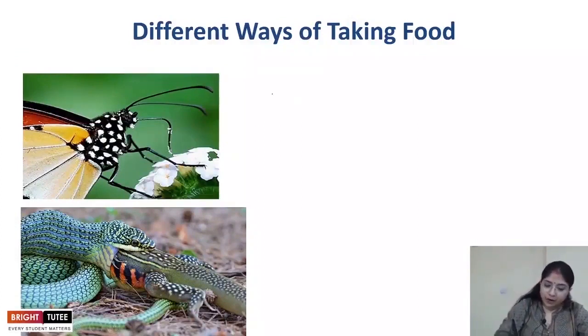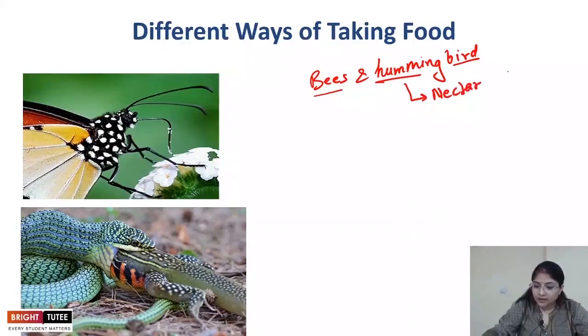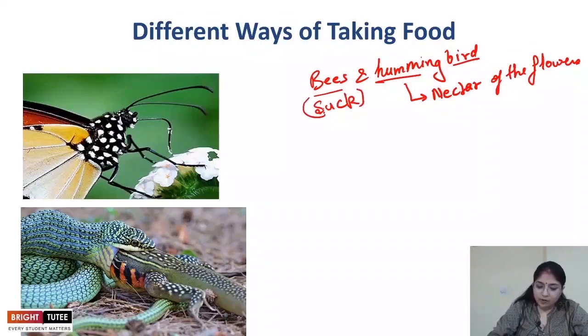For example, if we talk about bees and hummingbirds, what do they feed on? They feed on the nectar of the flowers. And how do they do that? They suck this nectar, right?